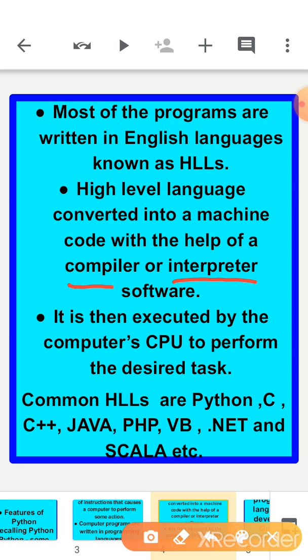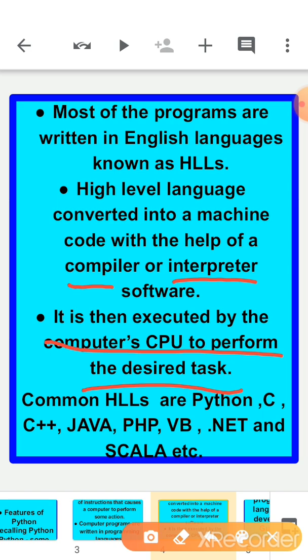So high level language is converted into machine code with the help of compiler or interpreter software. Whatever you are writing in English is converted into machine code, whether by a compiler or an interpreter. It is then executed by the computer CPU to perform the desired task. Now you know that CPU is your brain.